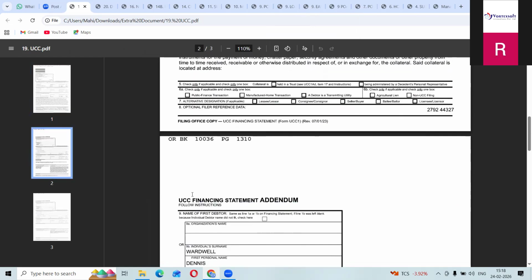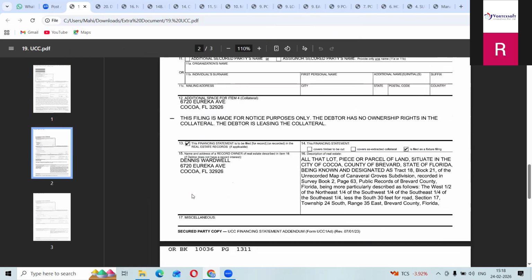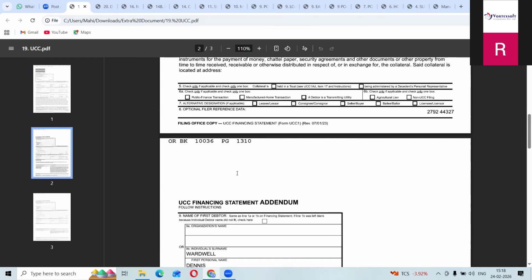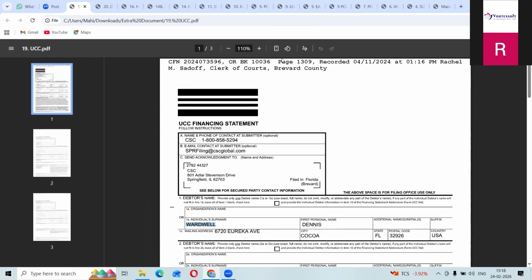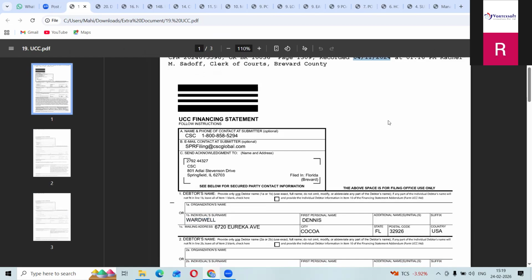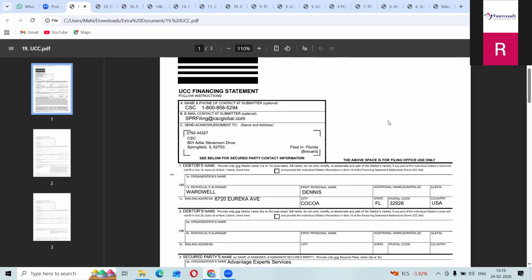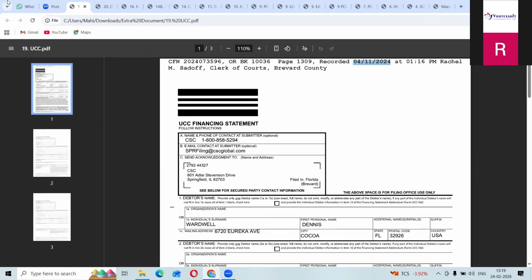For UCC, the year criteria is 5 years from the recording date onwards. See which year. They made this UCC on April 11, 2024, so you have to take it up to April 11, 2029. April 12 there is no need to take it, because the 5 years are over. So the UCC financing statement you have to take by your name and legal description. If they didn't give a legal description, you have to take it by name search. The UCC financing statement year criteria is 5 years.